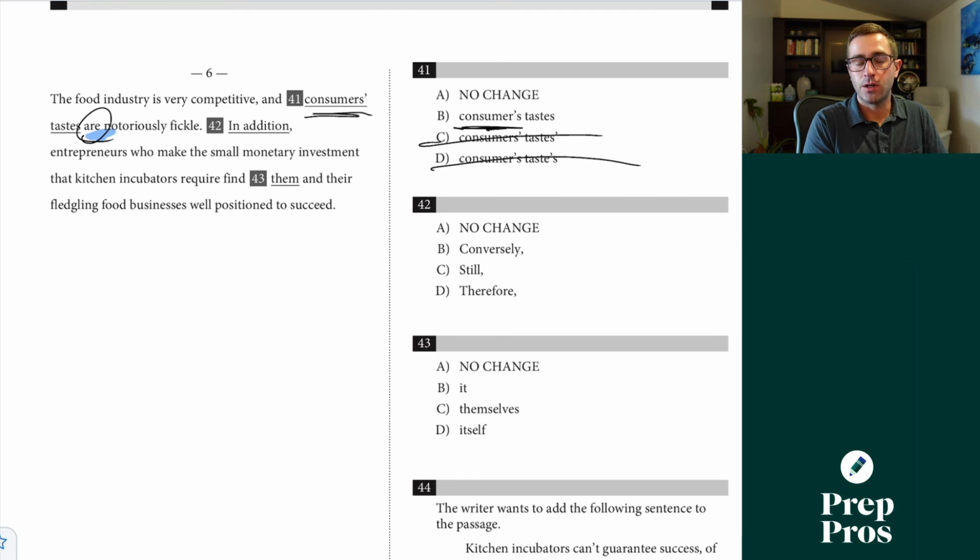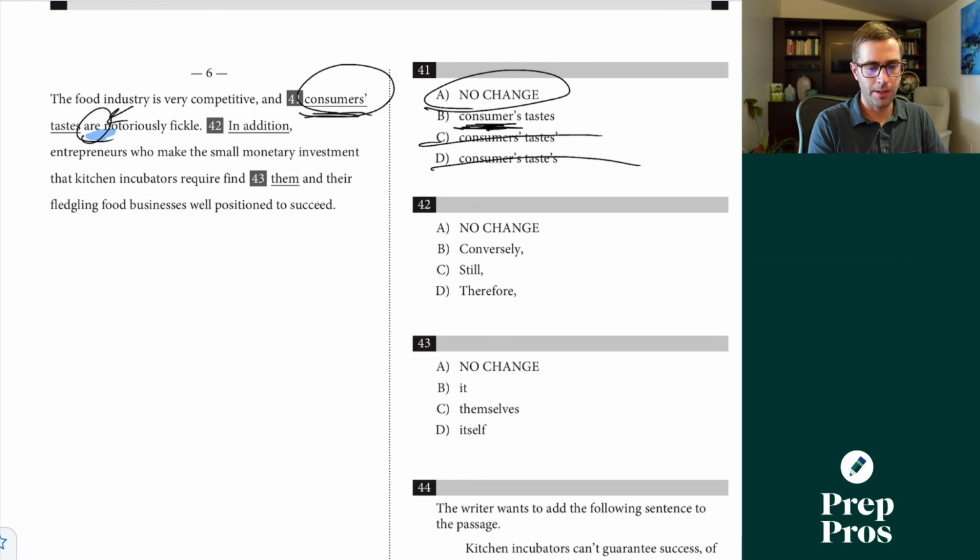Consumer singular, we could plug in he or she for something in singular. You wouldn't say he or she are, but you could say they are. That gives us a really easy ear test to tell that it has to be A here because we're talking about plural consumers are. Singular, we'd have to say is here.